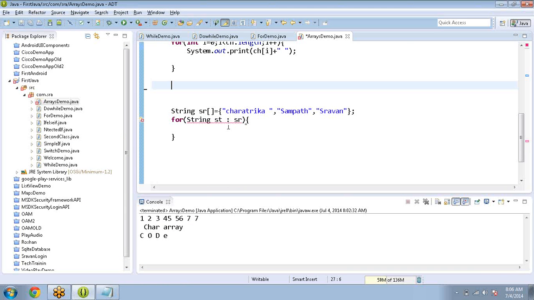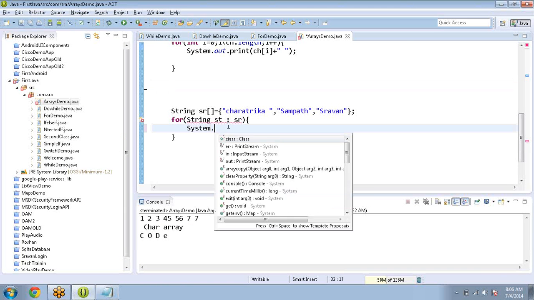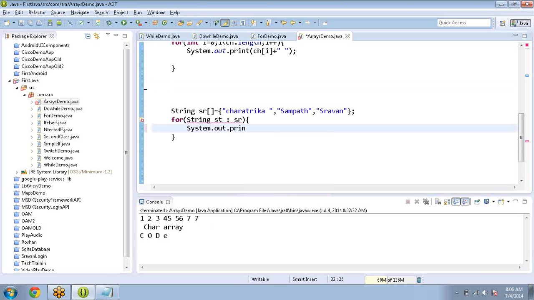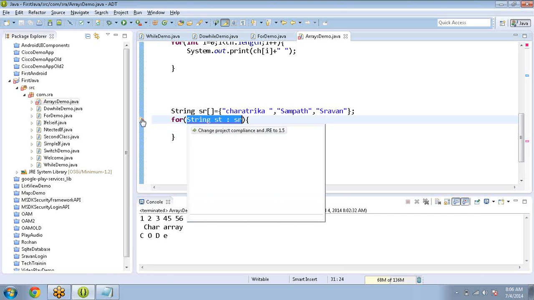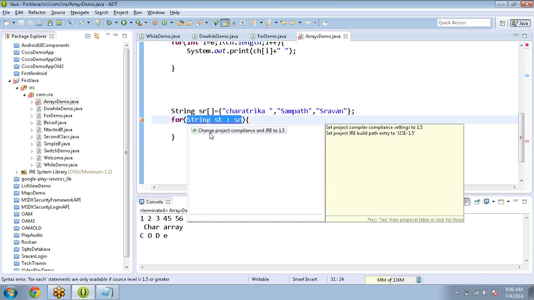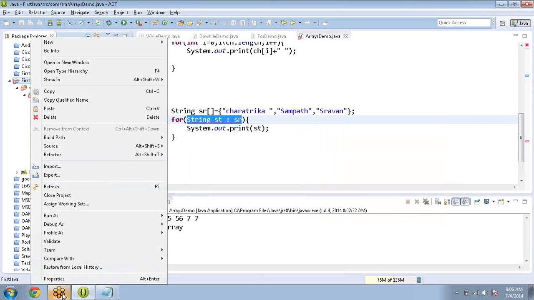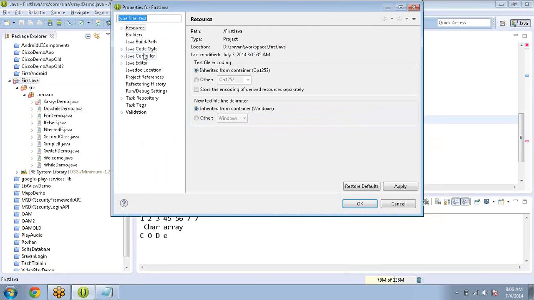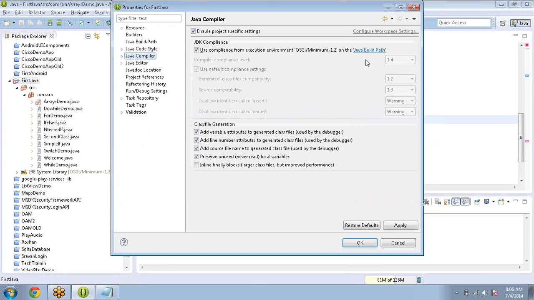But actually this is the right syntax. Print st. Yeah, change the project compilation and JRE to 1.5. Right click, properties, Java compiler. See, in 1.4, did you observe here? Very important thing, guys: the for each loop is not available in Java 1.4.